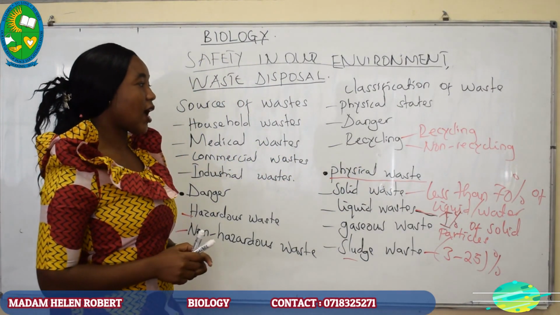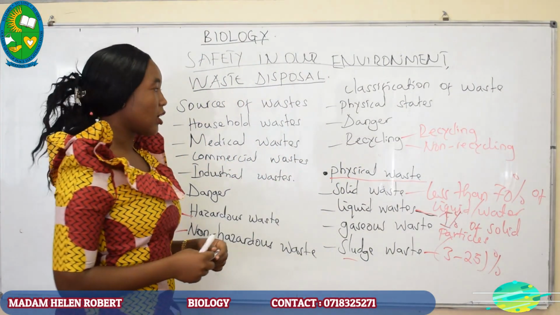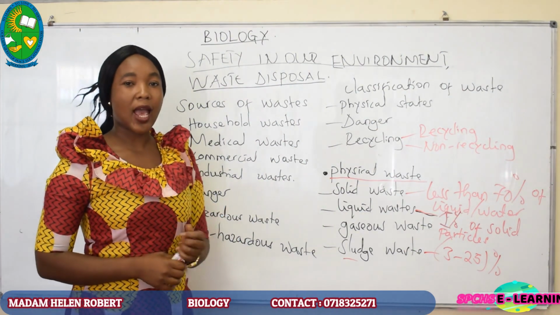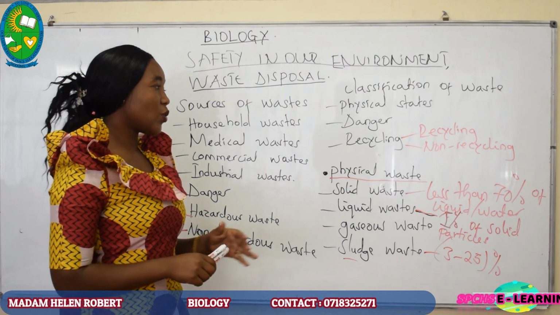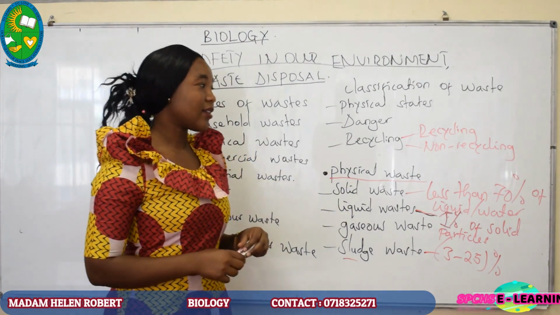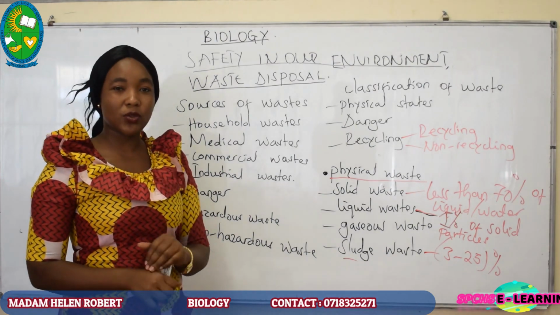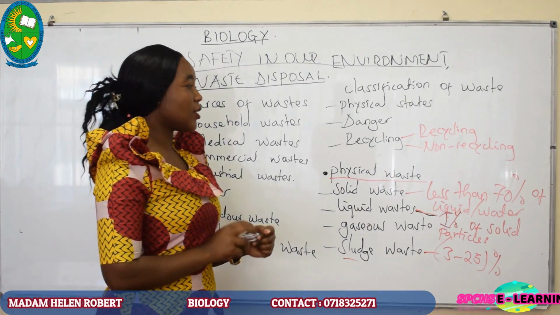Recycling waste, these are wastes which can be used again. This waste can be manufactured and produce new products. But non-recycling waste, these are waste, once they have been used, they cannot be used anymore.